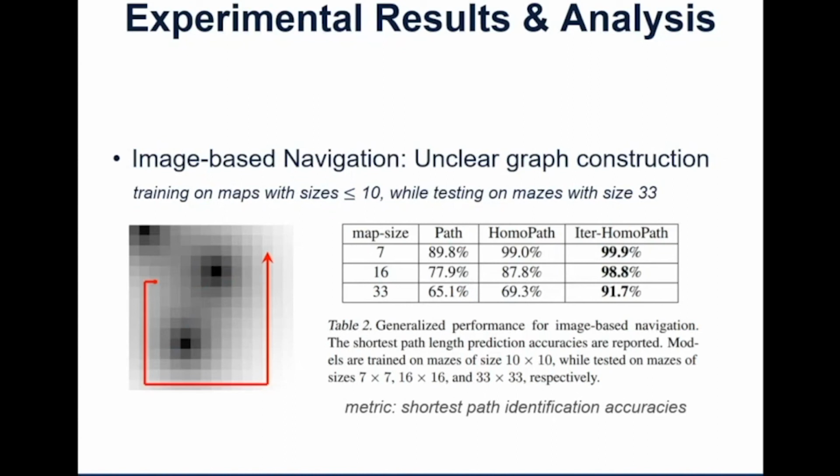We then show the benefits of differentiability. In many cases, you don't know the graphs and you don't have the knowledge to construct the graphs. Here is an example of image-based navigation. The black pixels are dangerous, so agents cannot step on them during navigation. But the model doesn't know this, and it needs to learn it from the data. Given the differentiability of our reasoning module, you can easily build any neural network as the perception module to construct the graphs. So our model can still generalize from small maps to larger maps.